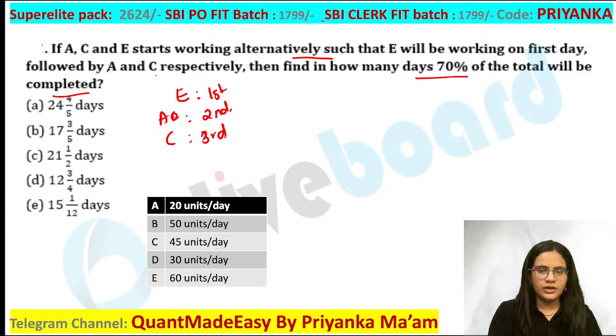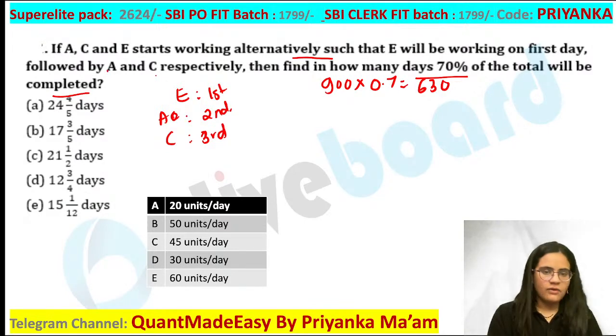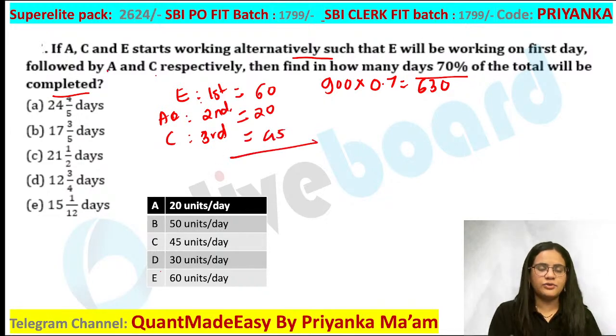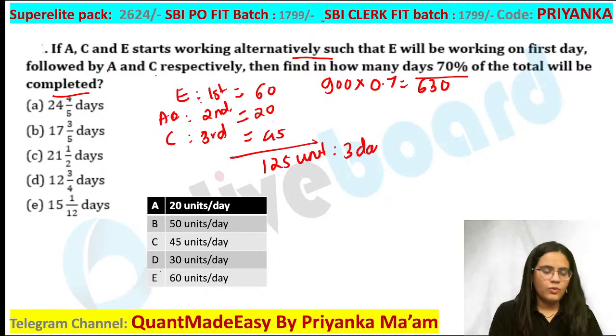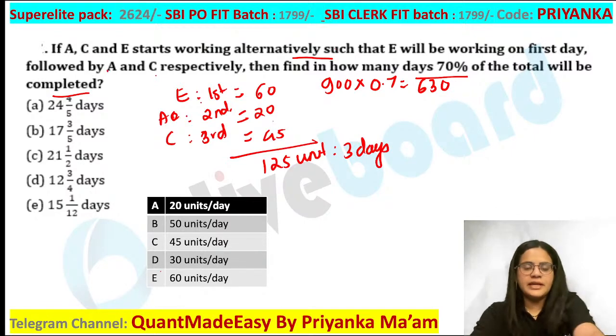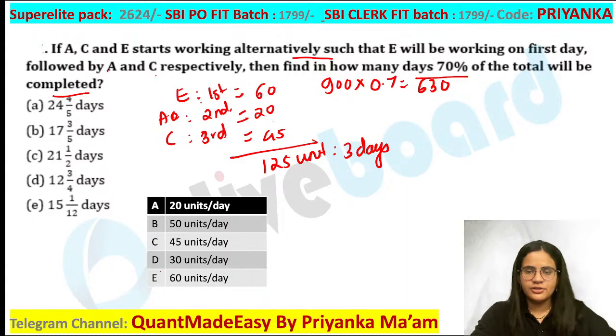Now you are aware total work is 900 units. They are finishing 70% of the work, which is nothing but 630 here. Now how will you calculate the efficiency? If I am talking about their efficiency, E value is 60. What is the A value here? 20. And the third day, C value is 45 units. So basically you have to write down the total value, which is 125 units, completed in 3 days. That is what is mentioned in your question.